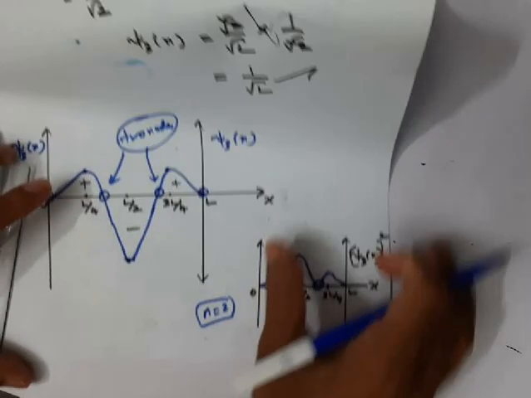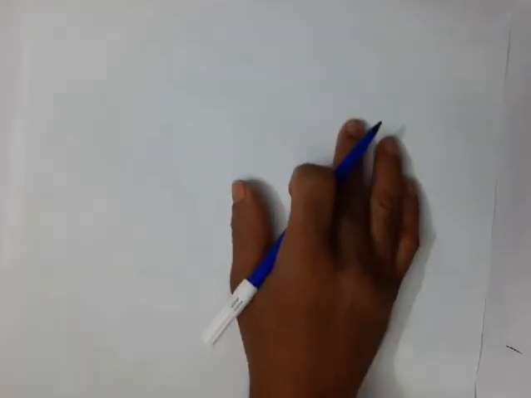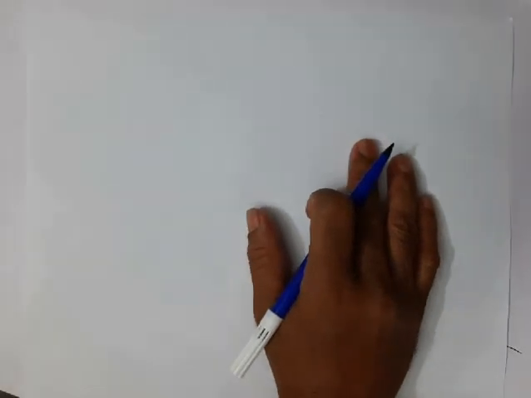Now let me give all these plots together so that you will get some idea over the wave functions and other plots. Let me do it collectively.